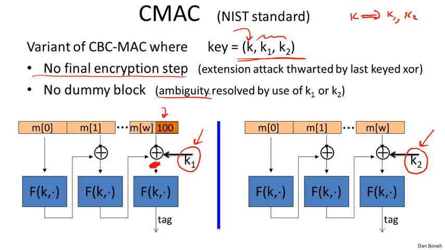I wanted to mention that CMAC is a federal standard, standardized by NIST, and if you these days wanted to use a CBC MAC for anything, you would be using CMAC as the standard way to do it. In CMAC, the underlying block cipher is AES, and that gives us a secure CBC MAC derived from AES. So that's the end of the segment, and in the next segment we'll talk about a parallel MAC.